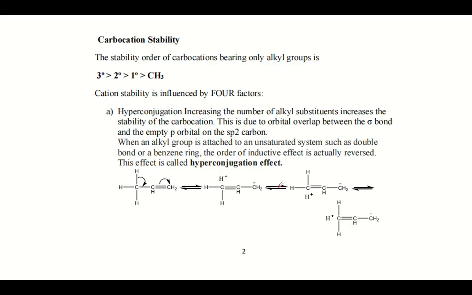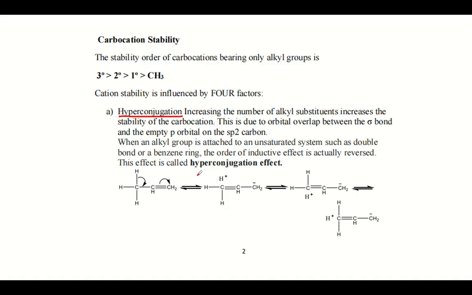Now, the carbocation stability. It is influenced basically by 4 properties. So what is the first factor? Hyperconjugation. Hyperconjugation is the first factor that decides the stability of the carbocation. Hyperconjugation is also known as no bond resonance. This takes place because of the orbital overlap between the sigma bond and the empty p orbital on the sp2 hybrid carbon.